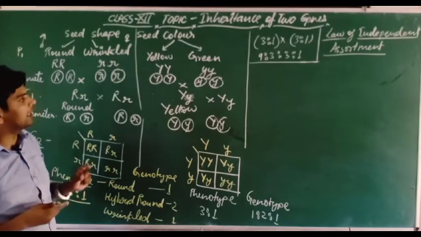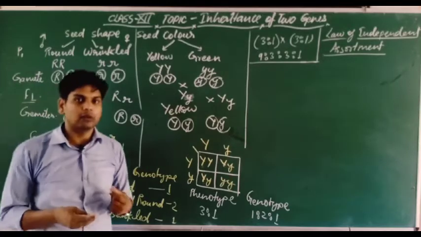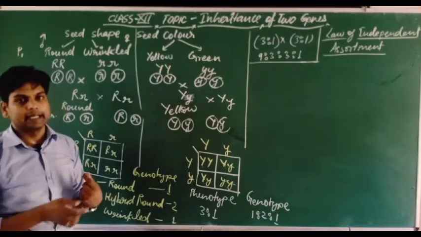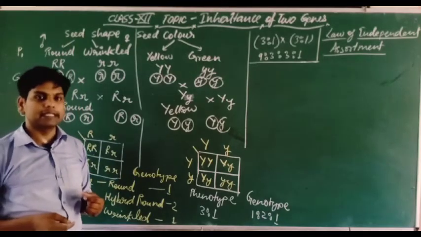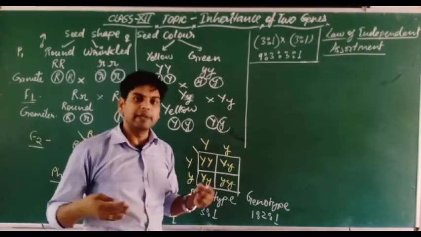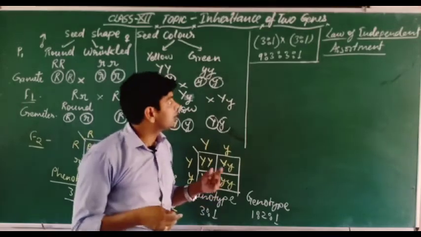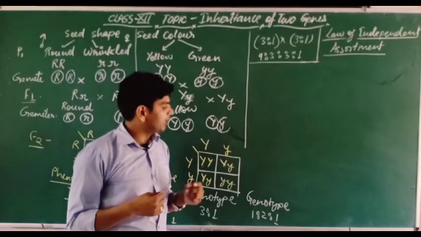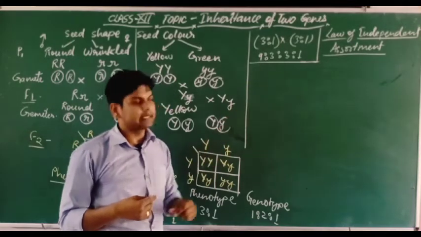Mendel told that when we make the dihybrid cross between two pure parents, these characters get mixed in the F1 generation. Assortment means mixing, blending. So these characters will assort independently. It will become clearer through this law.